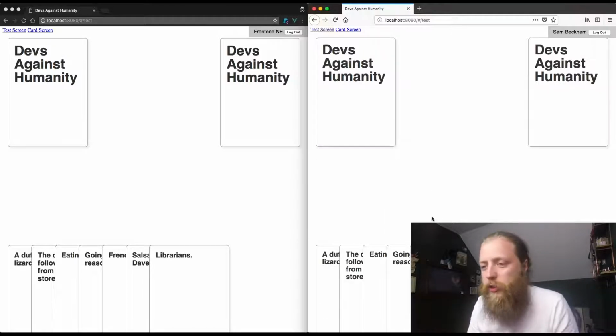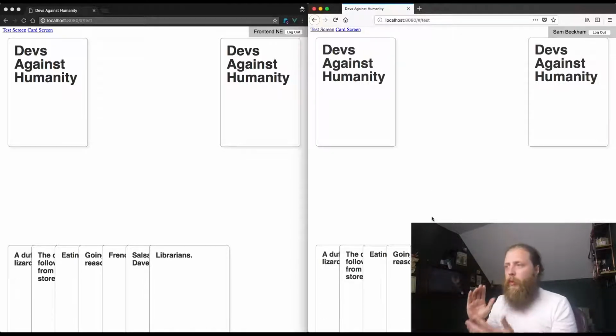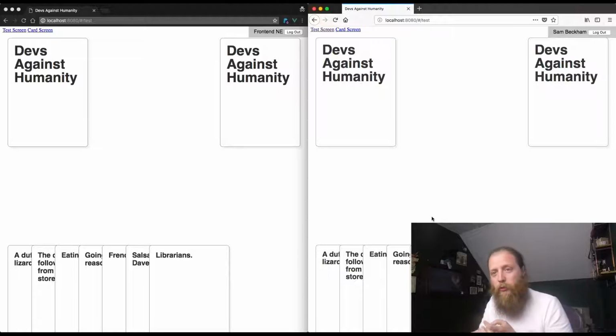So that's what we're going to change today. We're going to make it so that when you are logged in, you see your hand and no one else's hand. You can still see the deck, you can still see the play area as you would in any other game of cards, but you will only be able to see your hand, and you will only be able to deal cards to your hand and from your hand. No one else can touch your hand, basically, or see it, as would happen in a regular game of cards.